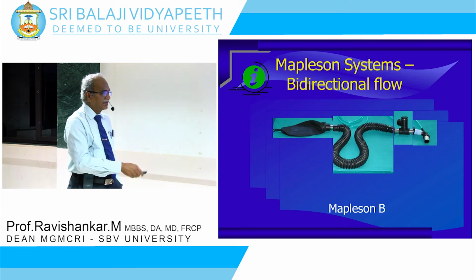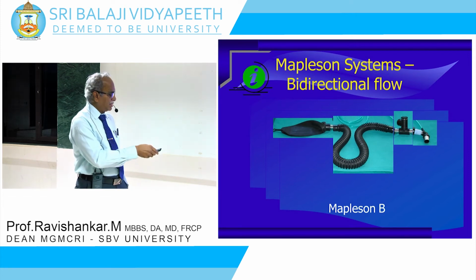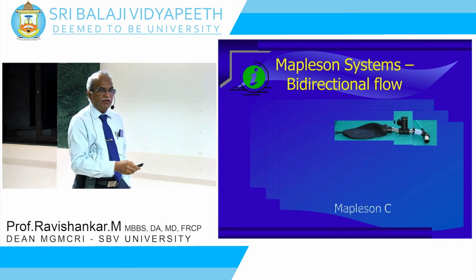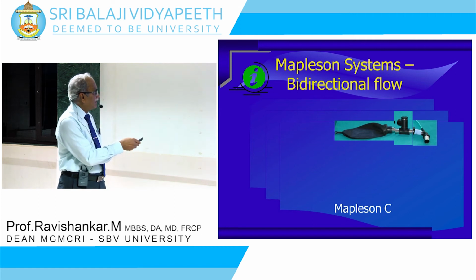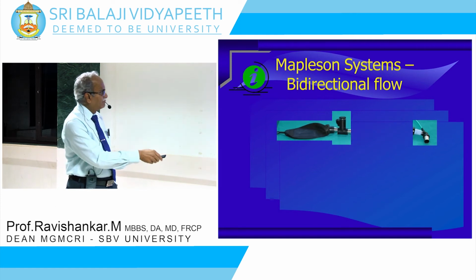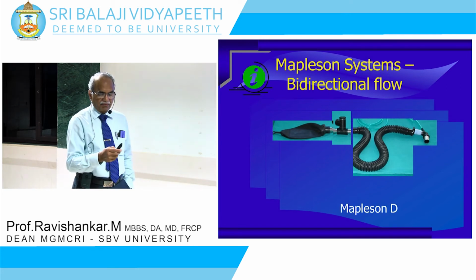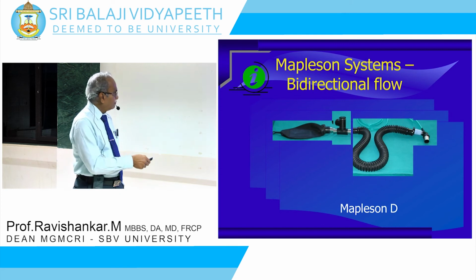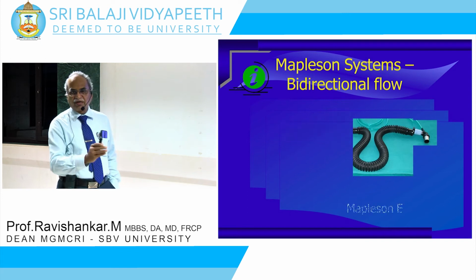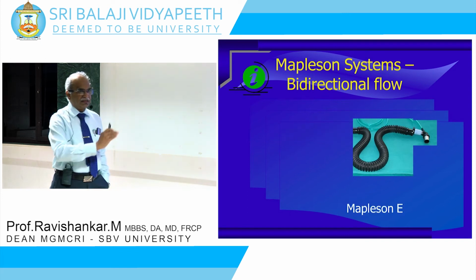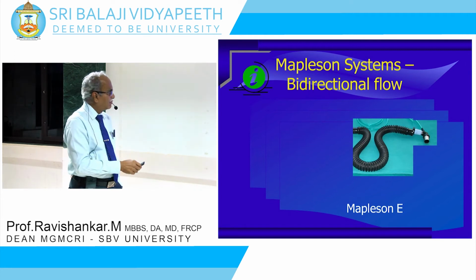So it is reassembled like this, and then it became B. Then he took off that corrugated tube and put the bag into that place, and this became Mapleson C. He changed the valve to the bag and put a corrugated tube. So you had a fresh gas entry here, corrugated tube, valve and the bag, and that became Mapleson D. And then he took off this valve and the bag, and that became Mapleson E. So these are the 5 systems he analyzed. He reassembled the components and then did a functional analysis of these systems.